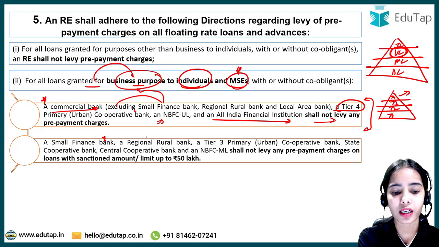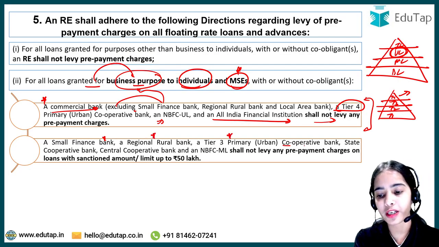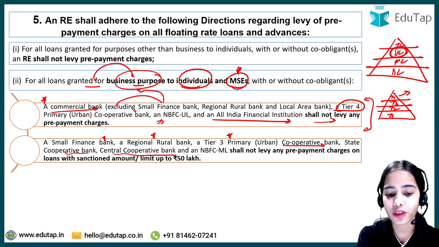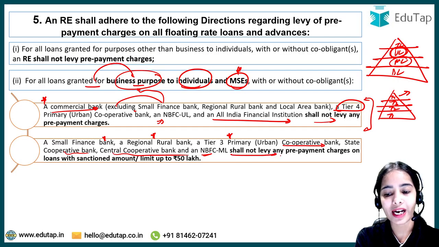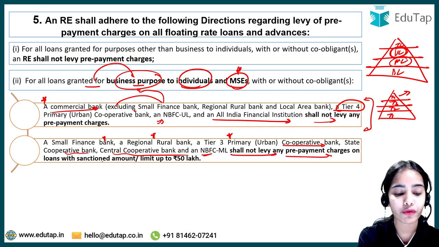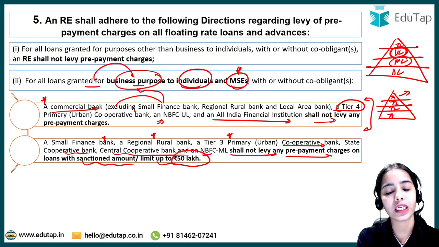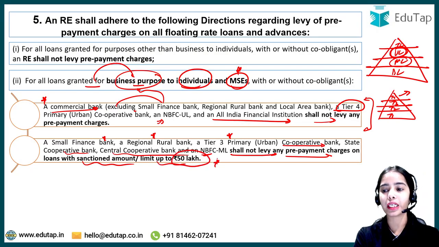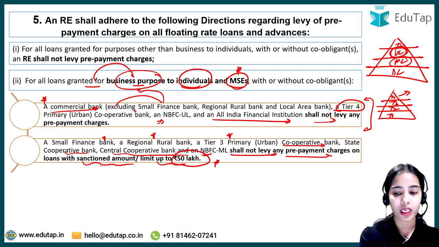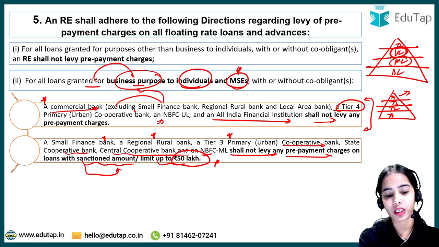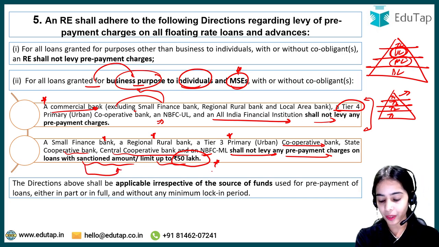A small finance bank, a regional rural bank, tier 3 primary urban cooperative bank, state cooperative bank, central cooperative bank, and NBFC middle layer shall not levy any prepayment charges on loans with sanctioned amount or limit up to 50 lakh rupees. Okay, so this is the limit for these institutions. They shall not levy any prepayment charges on loans with sanctioned amount limit up to 50 lakh. Okay, so this is the idea.